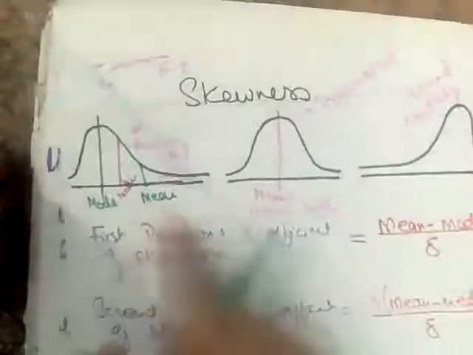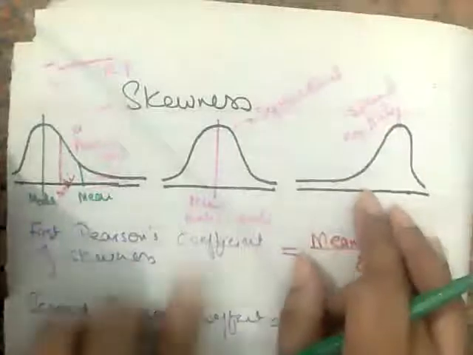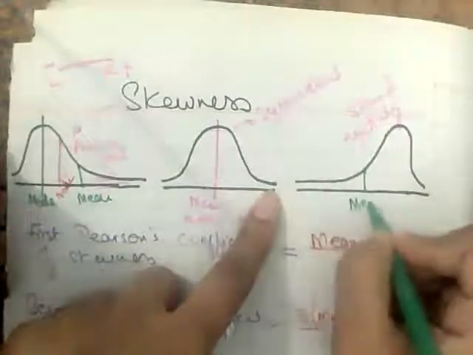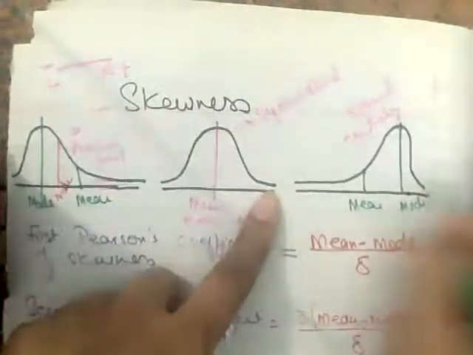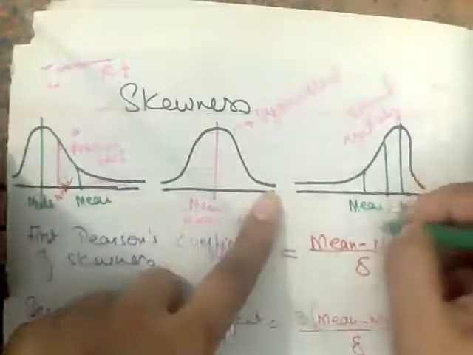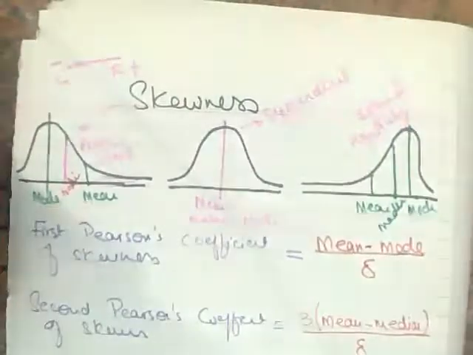It's in between mode and mean. And when I talk about negatively skewed data, first the mean comes and last the mode comes. And again, in between mean and mode, the median comes.